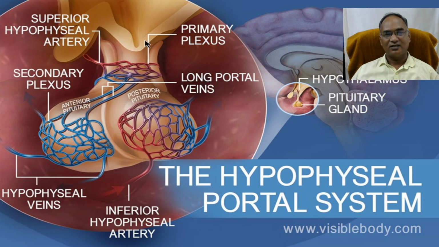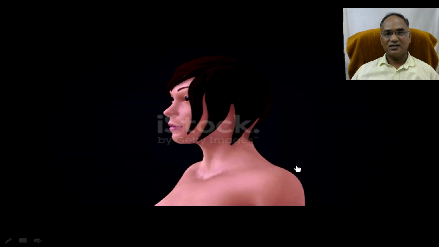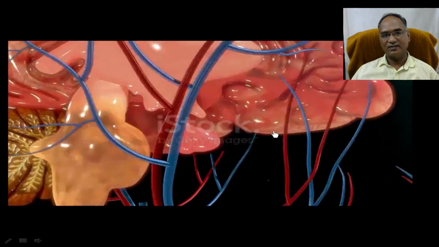Because of the hypothalamus, your anterior and posterior pituitary gland governs your body without any delay. Here you can see very well the artery, anterior and posterior pituitary gland, and the hypothalamus, where it connects tightly and regulates the body without any delay. So this is about the hypothalamic pituitary axis and portal circulation.